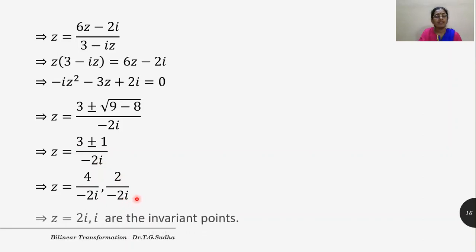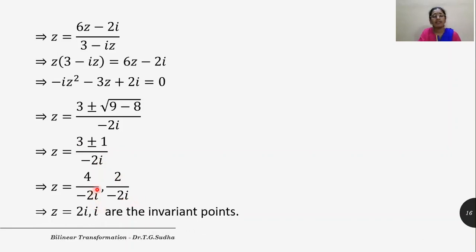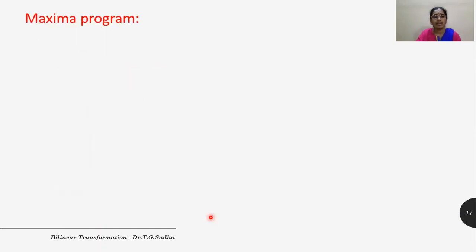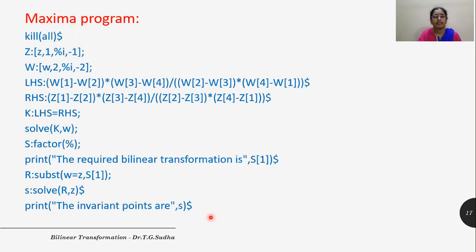On simplification, that is dividing and multiplying the ratios here by I, we get Z is equal to 2I, the first solution, and I, the second solution. So these are the two invariant points of the bilinear transformation. Now let us see the Maxima program for this.